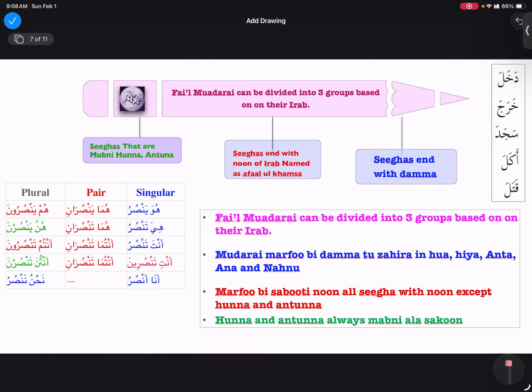Give me the first group, Sigas with Dhamma. Sigas with Dhamma is yadkhulu, tadkhulu, adkhulu, nadkhulu. Okay, now give me Sigas with Afalul Khamsa. Afalul Khamsa is that is Afalul Khamsa.